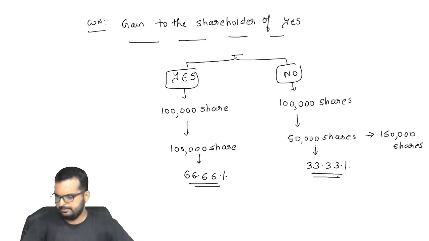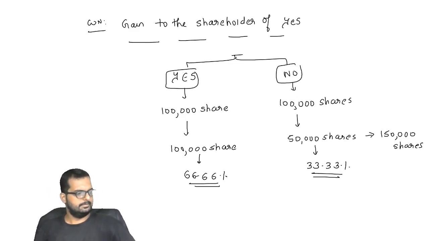Can you draw this chart in your books now? Alright friends, have you all put up till here in your books?